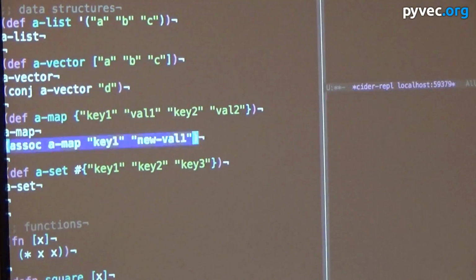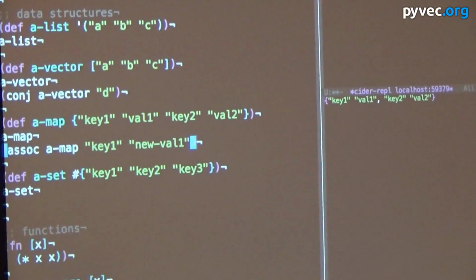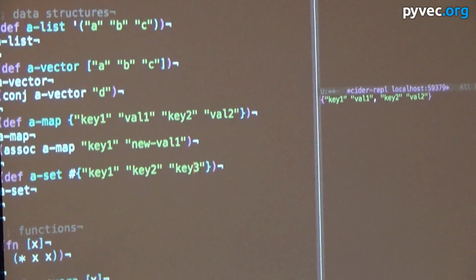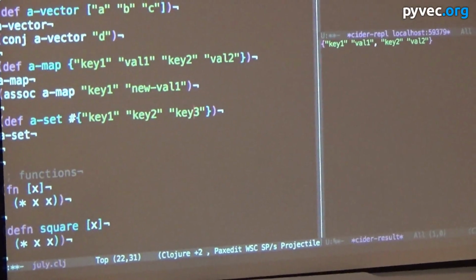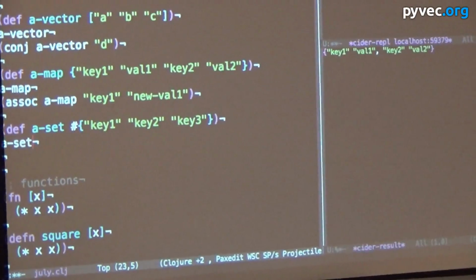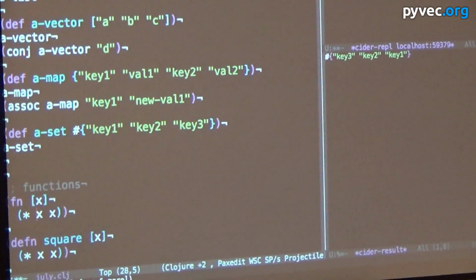Anyway, so we can associate a new value in here, and if we go back to the map that we've defined, it's still the same. So when we call this function, we just return a new map with the change there. Clojure also has sets. These are like Python sets, Ruby sets. Again, JavaScript does not have them. Surprise, surprise.